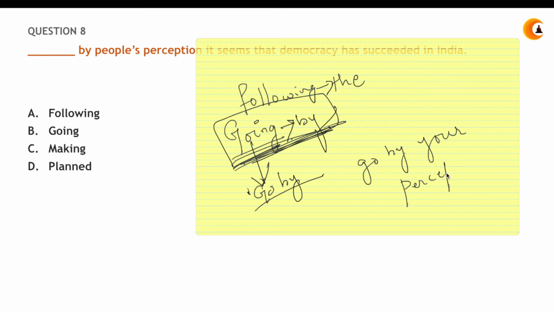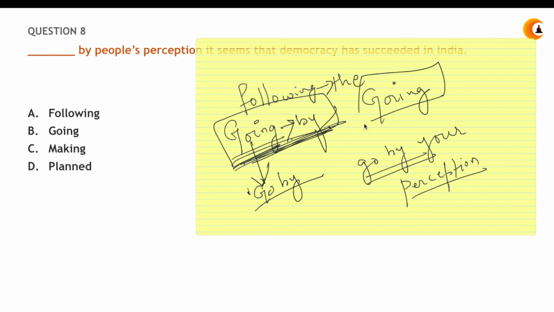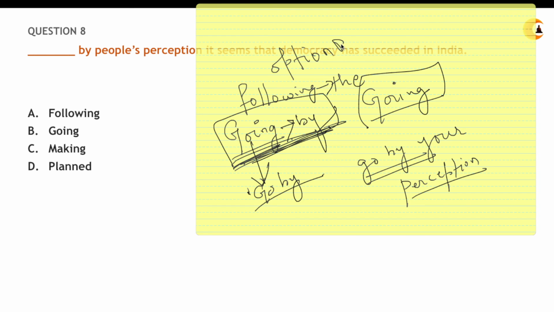So whenever there is a word like perception, it is always "go by". Here the answer will be "going by the people's perception. It seems that democracy has succeeded in India." The answer is option B. It's as simple as that.